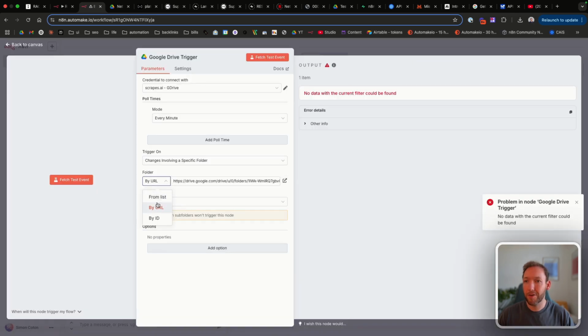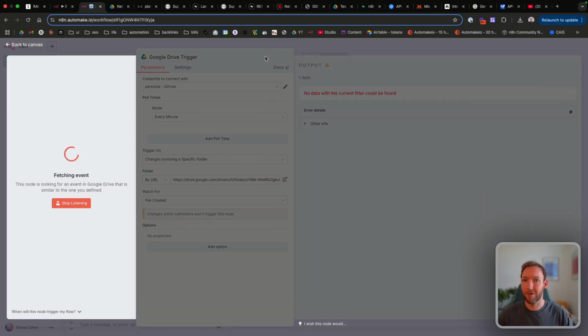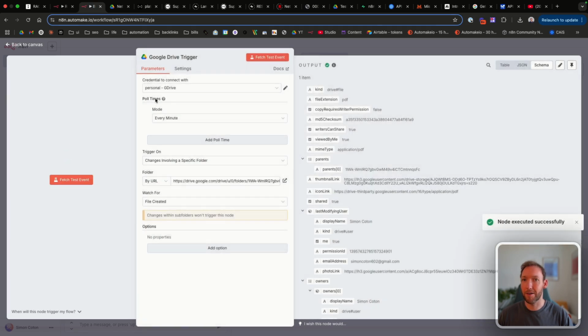And let me try and find the folder from the list instead, as that doesn't seem to be working. It's connected to the wrong Google Drive, that's why. So let's go by URL again. Let's fetch a test event, and it should come back with that file. There we go. We've got one file there.